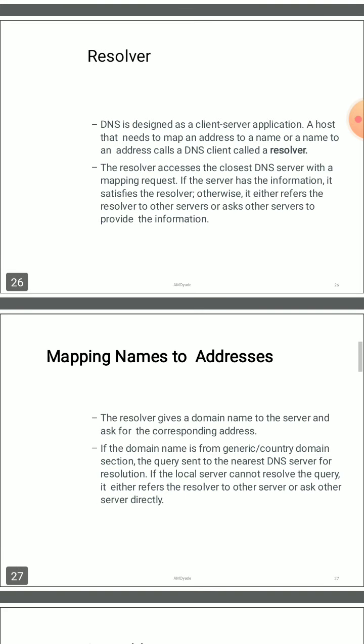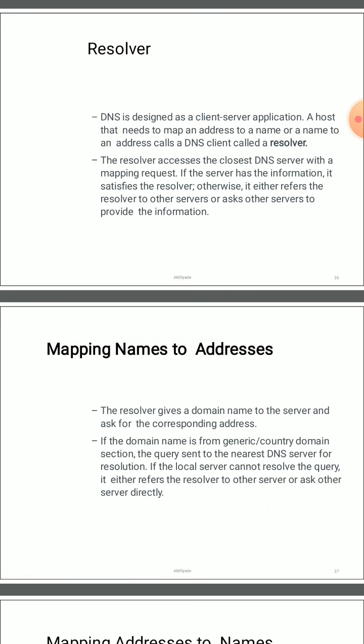The resolver: DNS is designed as a client-server application. The client is going to request something, and for that it will get some response. When I want to request something, I give the name of a particular website, and on behalf of that name I want to know its IP address. Suppose I give an example like www.google.com. My query request is that I want to get access to google.com. For that I want to get the IP address of that particular thing. This is going to be resolved by something called a resolver.